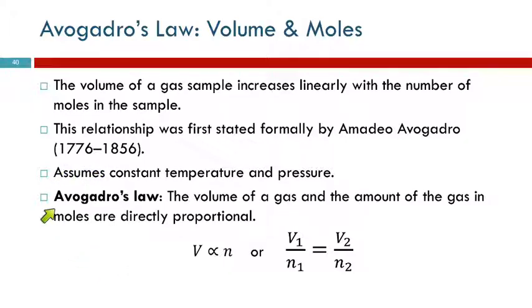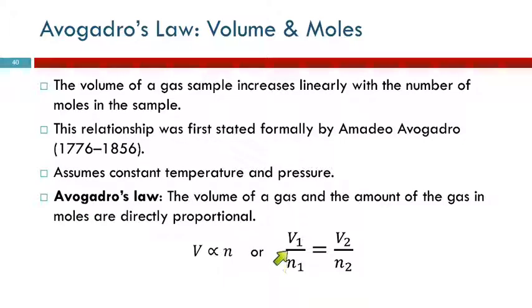So we can express Avogadro's law as the volume is proportional to the amount of moles. The volume of a gas is proportional to the number of particles of the gas. It's not proportional to the mass necessarily. The relationship with the mass is a little bit different, but it's proportional to the number of particles.